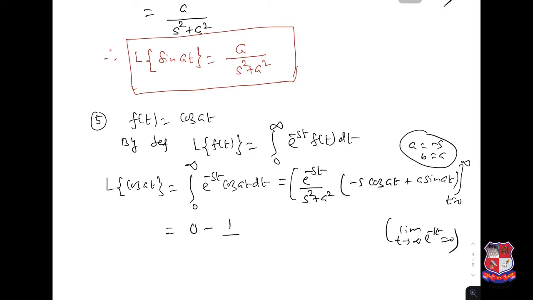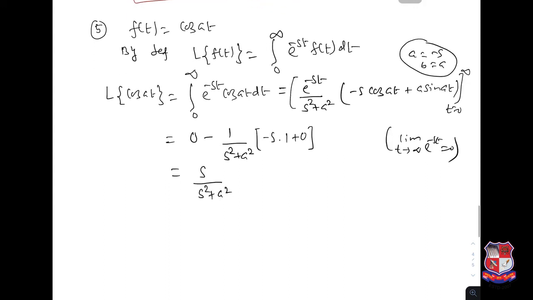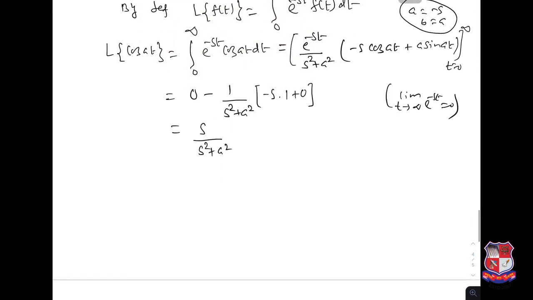So this is 1 over s square plus a square, minus s, and when t is 0, cosine 0 is 1 and sine 0 is 0. So this is 1 plus 0, and this is nothing but s over s square plus a square. So the Laplace transformation of cosine at is equal to s over s square plus a square.